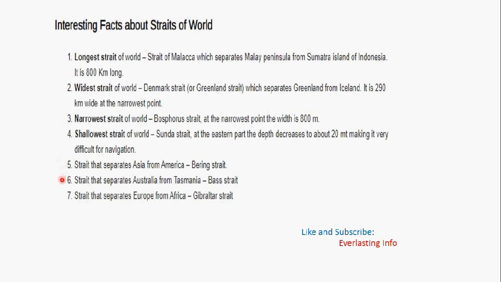The strait that separates Australia from Tasmania is Bass Strait. A strait that separates Europe from Africa is Gibraltar Strait. A strait that separates Asia from Africa is the Strait of Bab el-Mandeb. That's it.